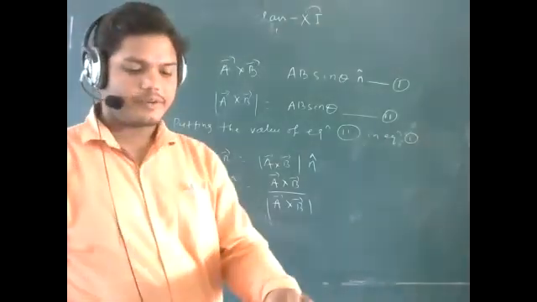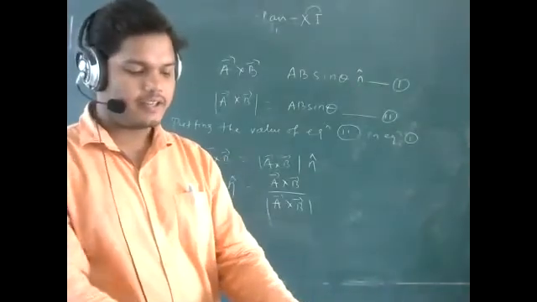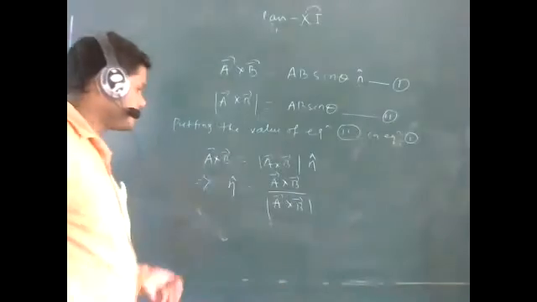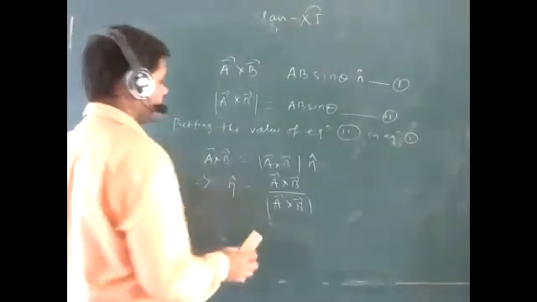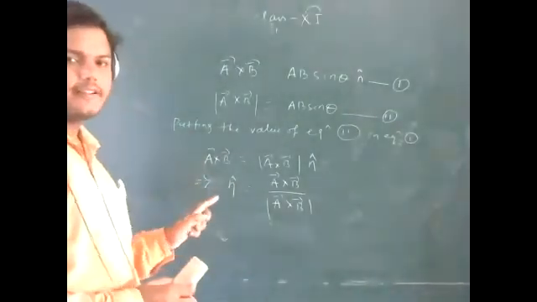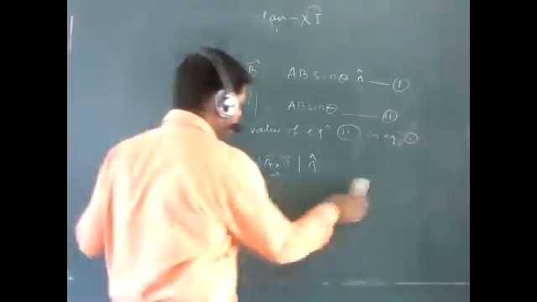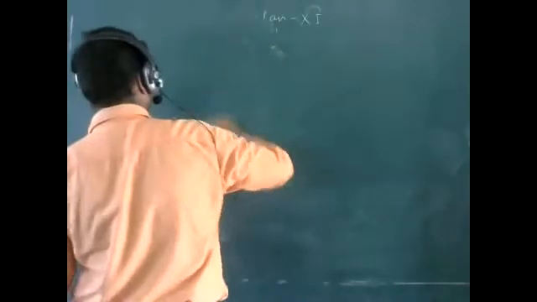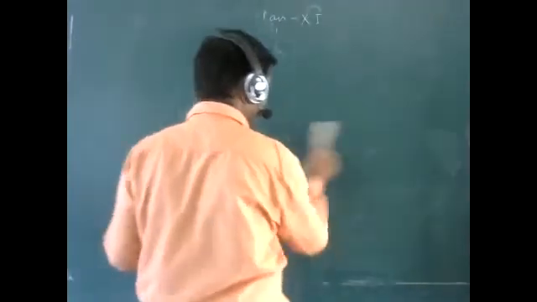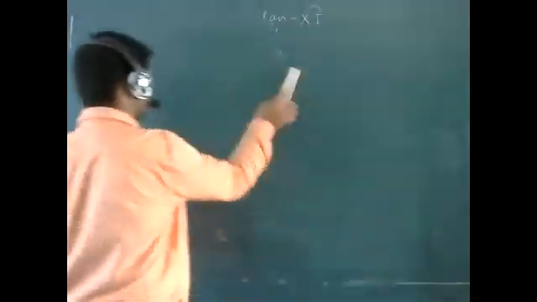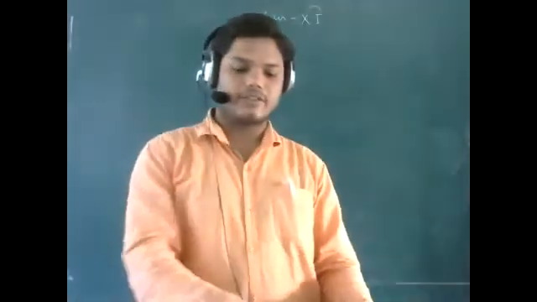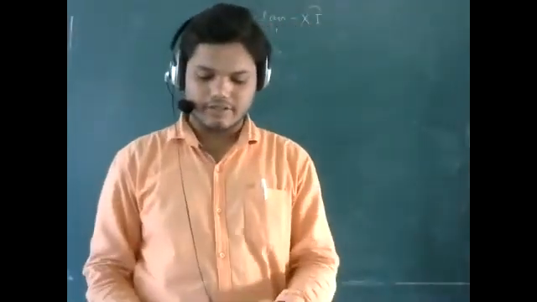Next, property number 10. This will be only the property. This much property is there for the cross product. Remember the property. You have to note down this property and also remember it. You have to write it in your copy and make it in a box. Then we will solve some examples as well as some numericals related to the vectors.